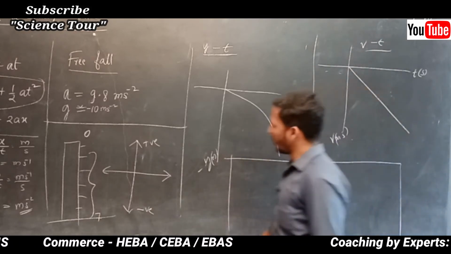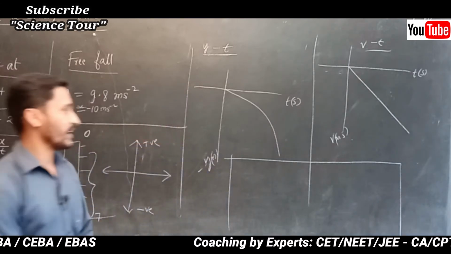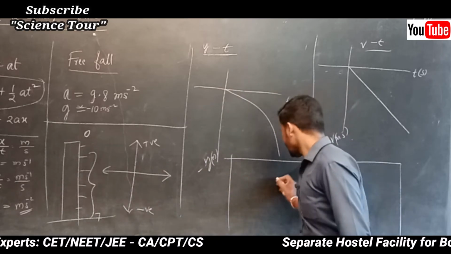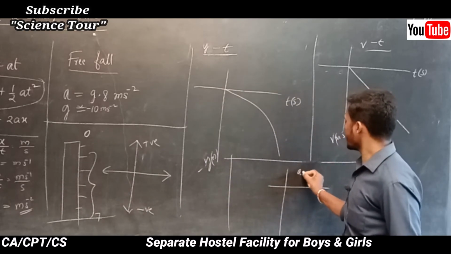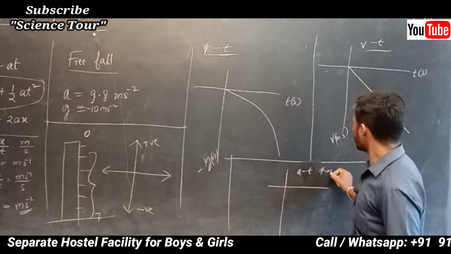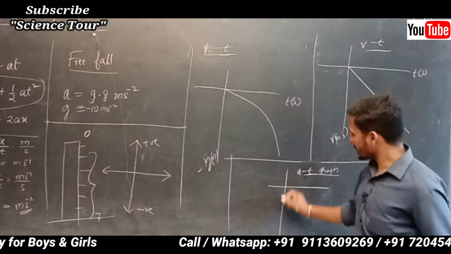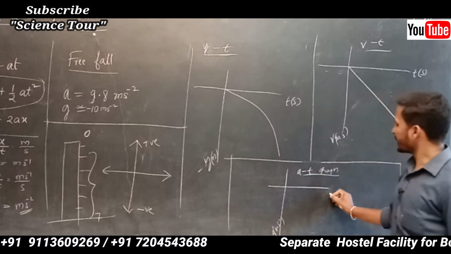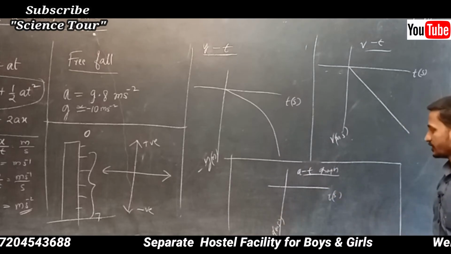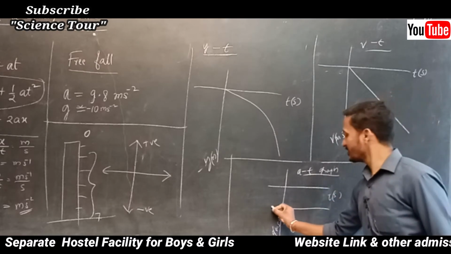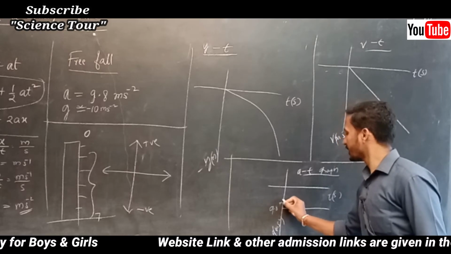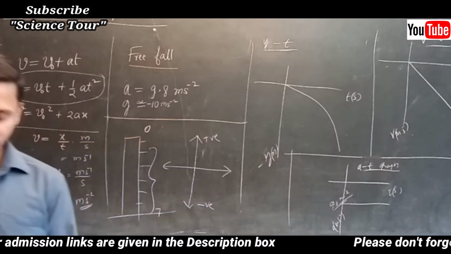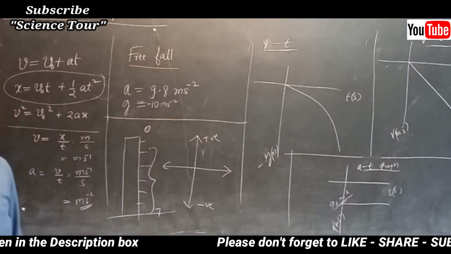Now if I write down the acceleration time graph for free fall, that is the a-t graph, how do we have to take it here? Acceleration along the y axis in meter per second square, and time along the x axis. So acceleration is constant, no? 9.8 meter per second square. Acceleration is constant, 9.8 meter per second square.